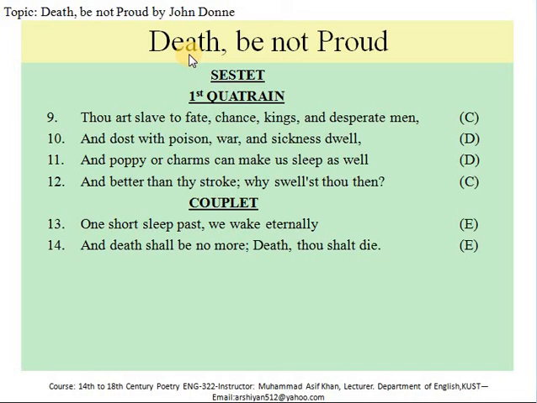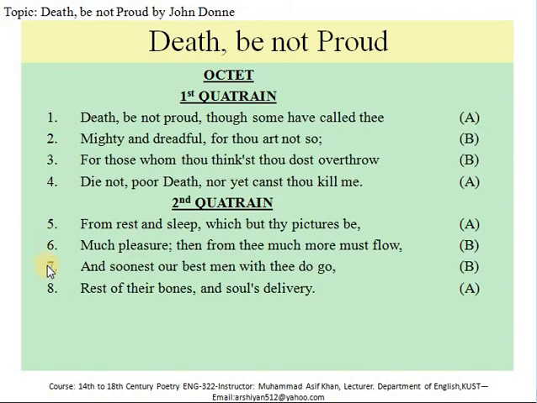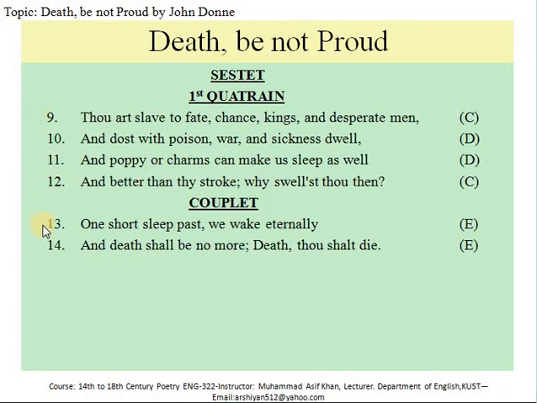So dear students, it has 14 lines, and the first 8 lines are named the octet, and the remaining 6 lines, which comprise 1 quatrain and a couplet, are named the sestet.